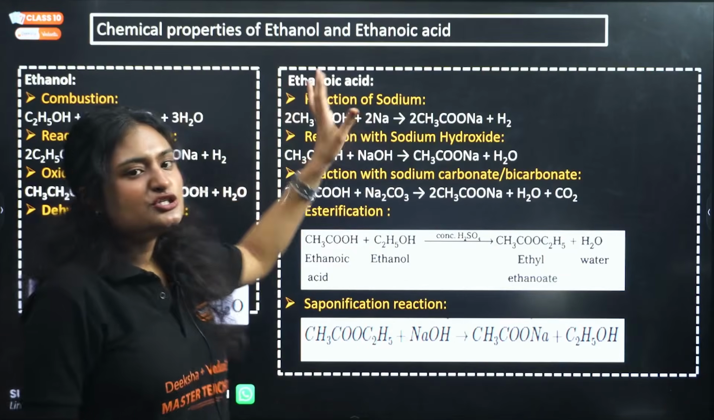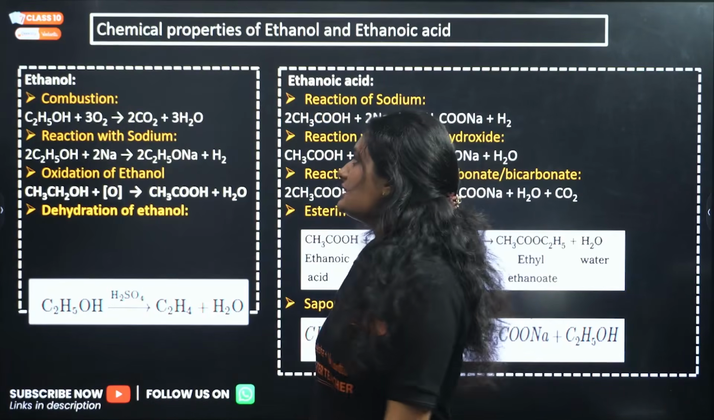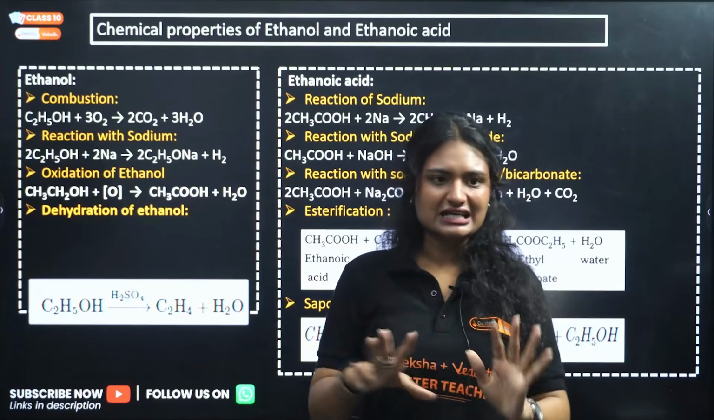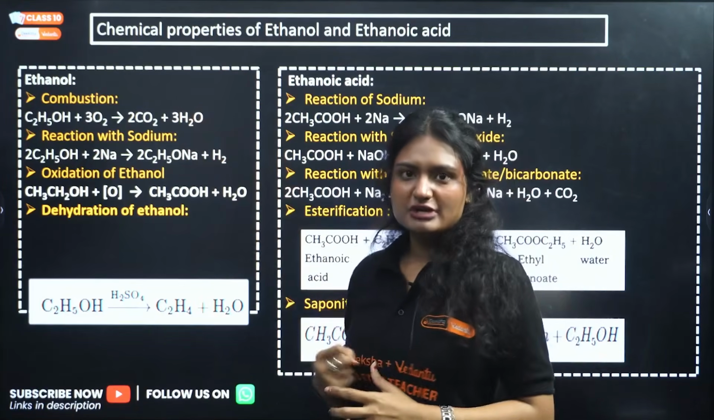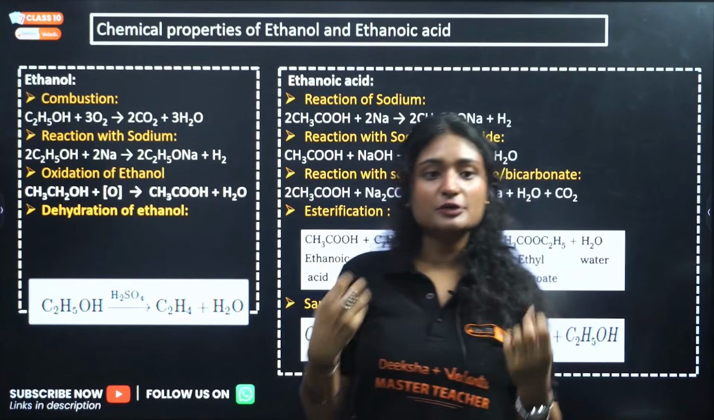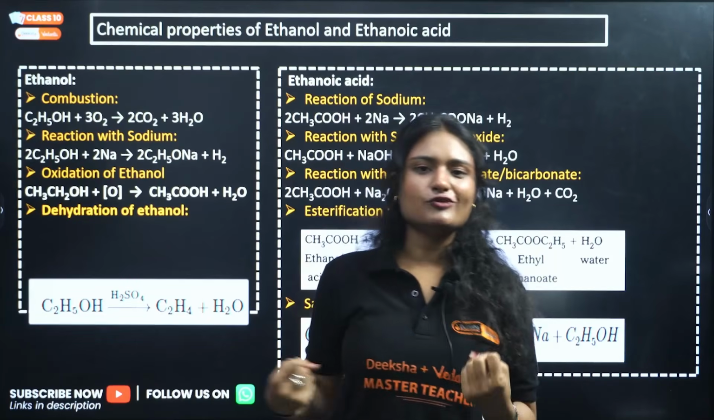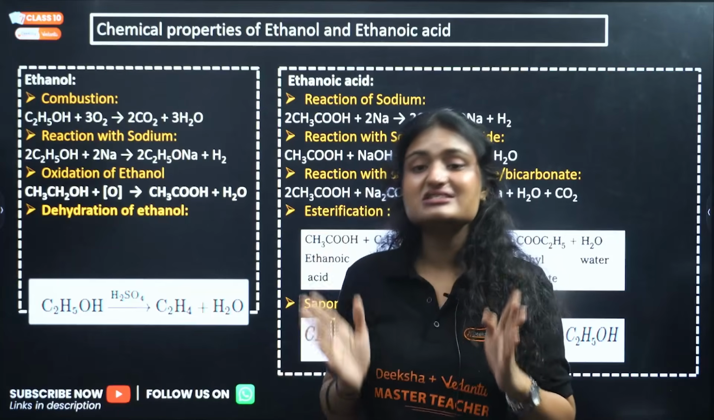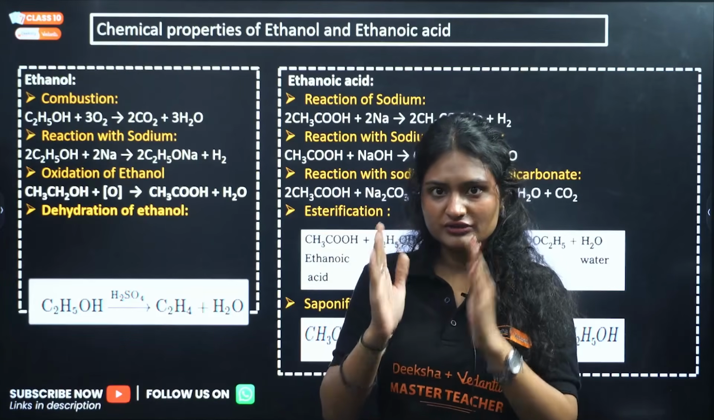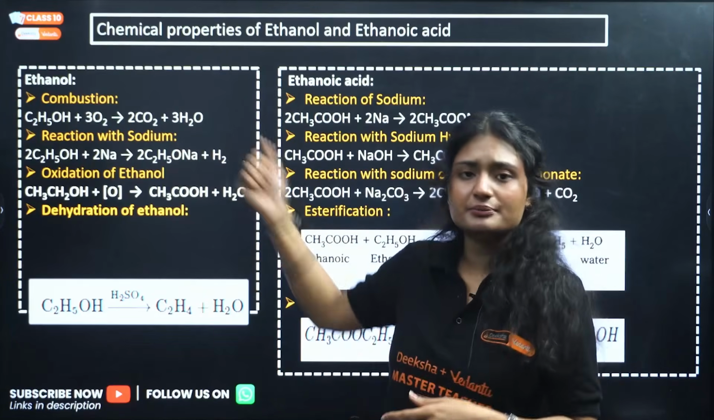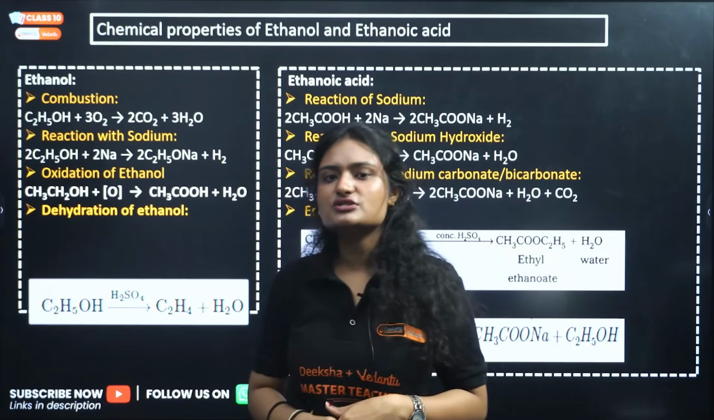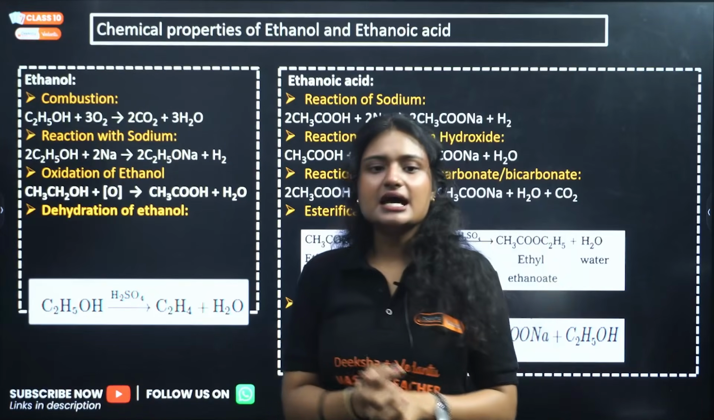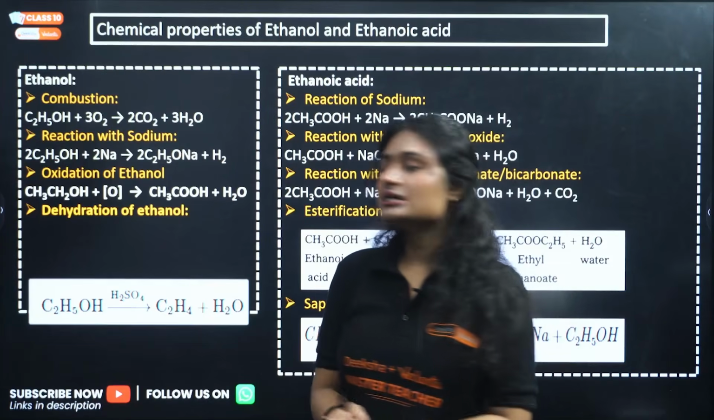Now the chemical properties of ethanol and ethanoic acid. Ethanol is an alcohol, CH3CH2OH, or C2H5OH, both are correct. Ethanol shows combustion. When you add oxygen to ethanol, it burns and gives carbon dioxide and water. It burns with a very clean flame, so you cannot even see it with our eyes. Next is sodium. How does ethanol react with sodium? When ethanol reacts with sodium, it produces sodium ethoxide and hydrogen gas is evolved, right?